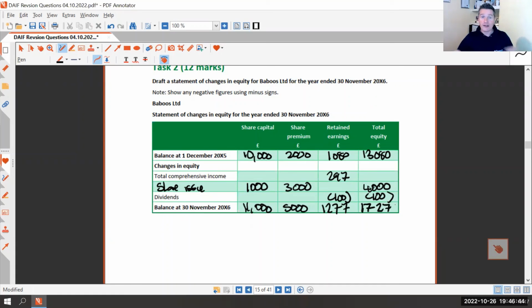Yeah. So you can see with these questions, if you get a tricky task 1, task 2 is going to be easier because these questions are linked. It's not a case if you draw down a load of task 1s and you get a whole load of task 2s, they are intrinsically linked. So the marks are spread over both task 1 and 2. What do you think of the statement of change in equity? Do you think that's relatively doable?